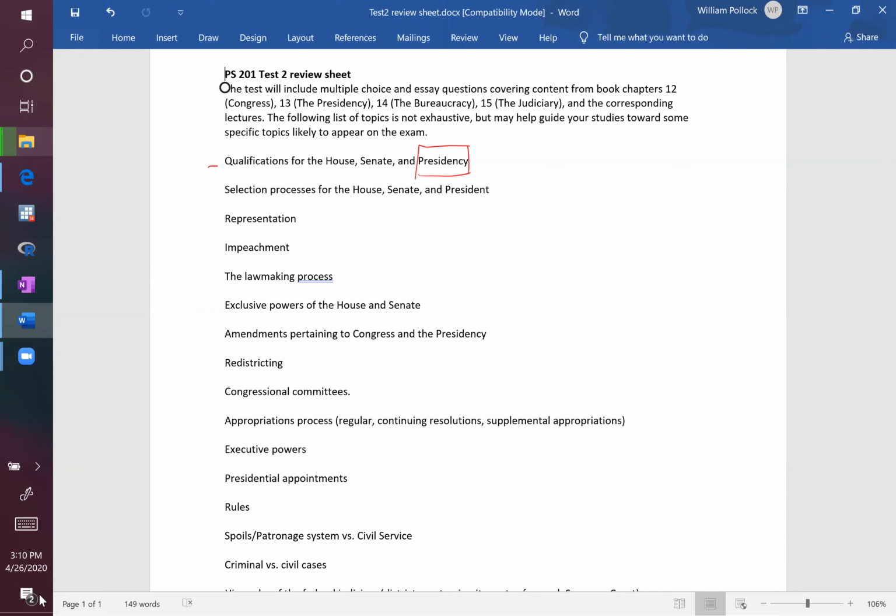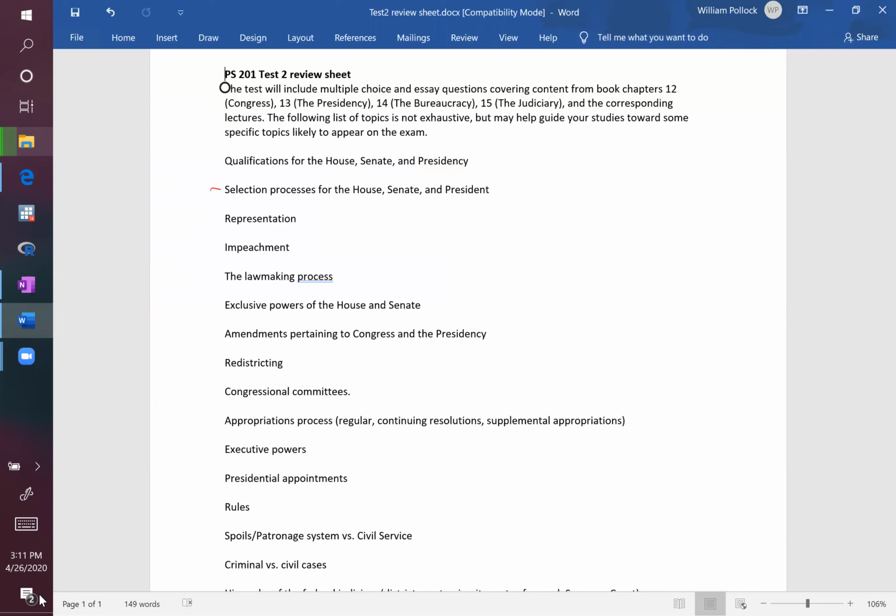Okay, I'll let you do the work there if you need to go back and revisit that. But try to figure out, if it's not already obvious, what is the difference in the qualifications for the presidency? Something that's there that isn't there for the House and the Senate. Not a difficult question to figure out on your own, so I'll leave it at that. Maybe for this heading, just focus on that. What are the differences between what you need to have in terms of qualifications for the presidency versus Congress?